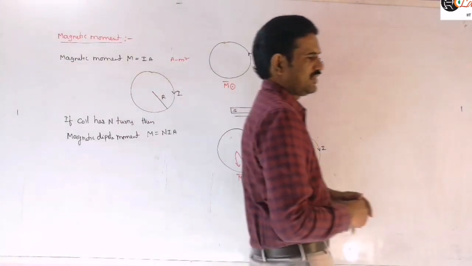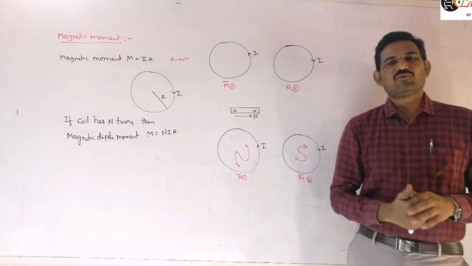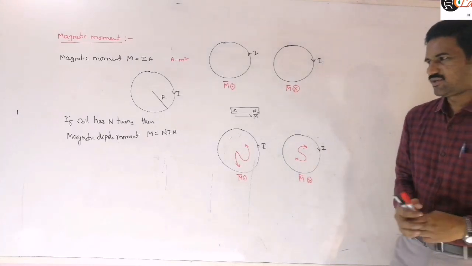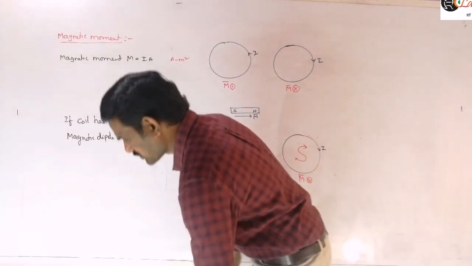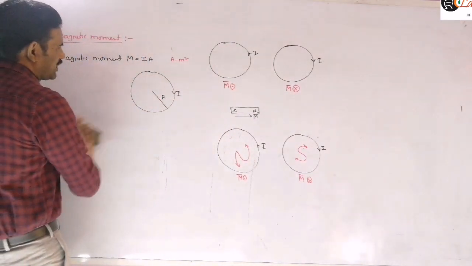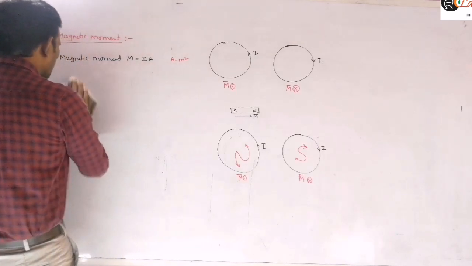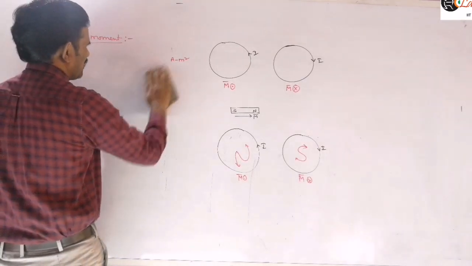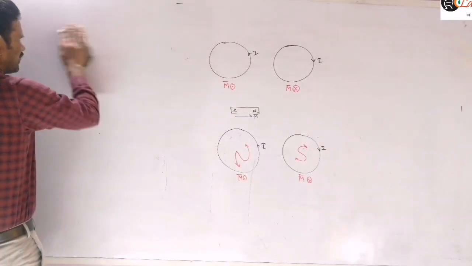In case rectangular or square loops are given, we can also find it in another way, so write that as the next point. This is the simple magnetic moment definition, NIA, and its unit is ampere meter square, and the direction can be found like this.